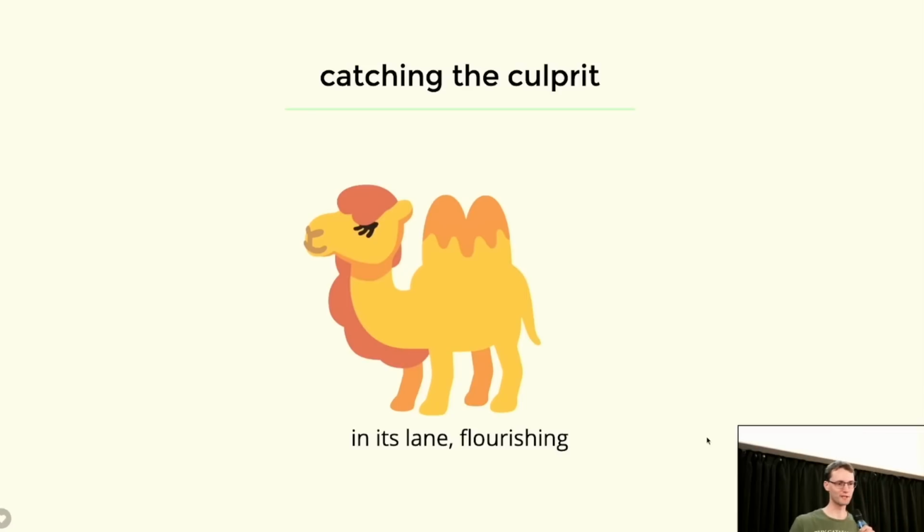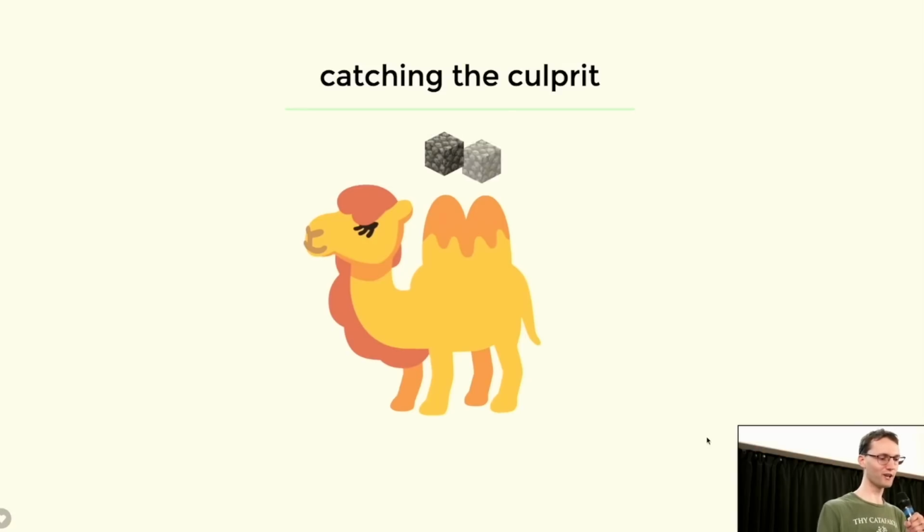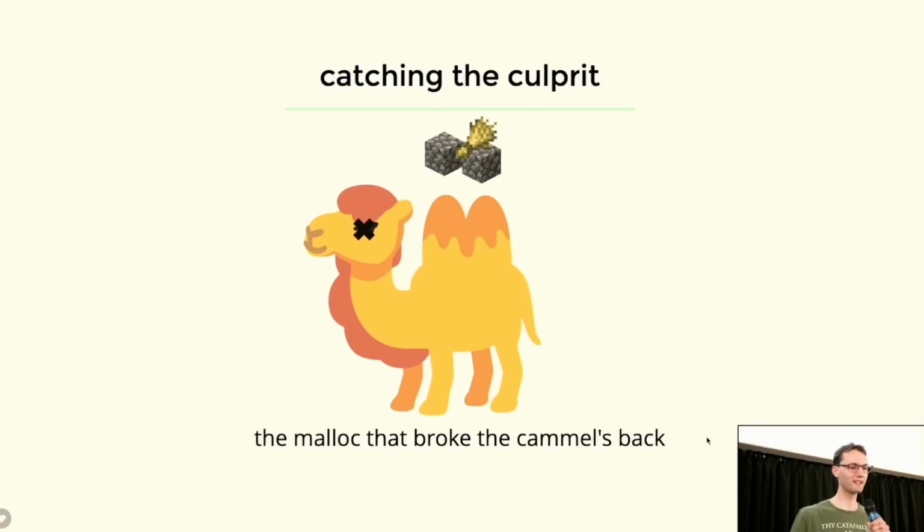So let me illustrate this with the help of my friend the camel. Camel the allocator, camallocator. And normally when we load allocations onto our camallocator, then everything is fine. Everything is good. It's in its lane, flourishing. And over time, right, these allocations get removed. Now, in the case of an out-of-memory event, really what's happening is that our camallocator is already quite strained. It's already under heavy load. And now when we add one more allocation, we add the malloc that broke the camel's back.